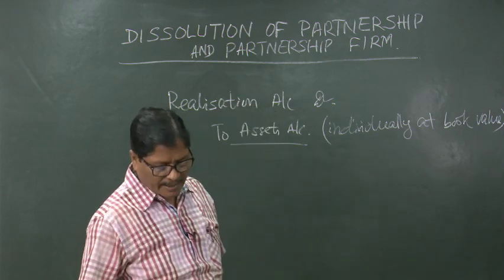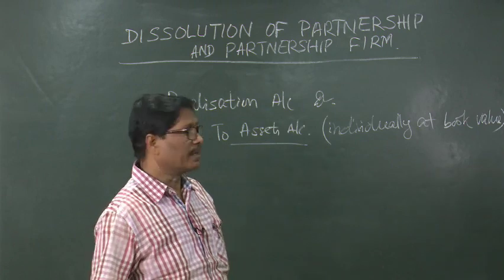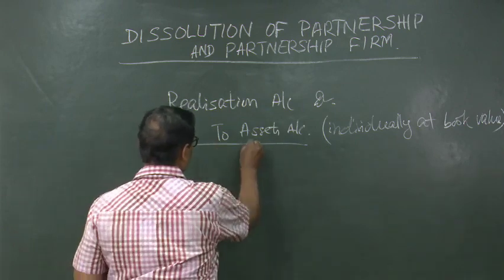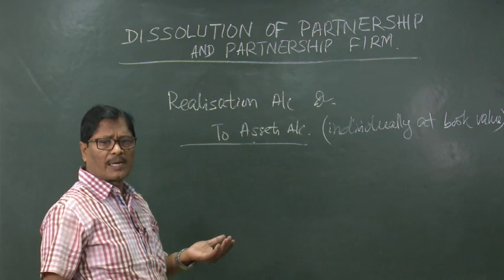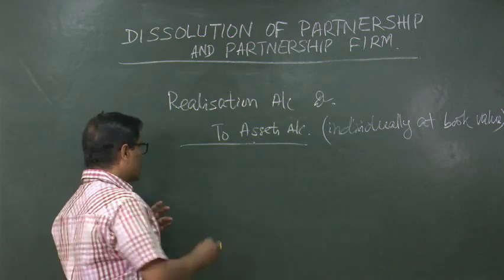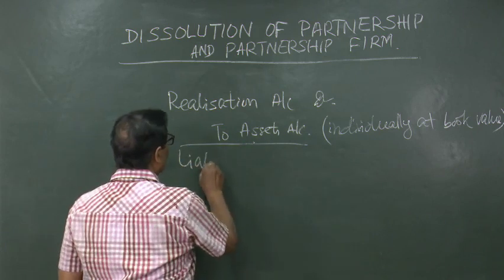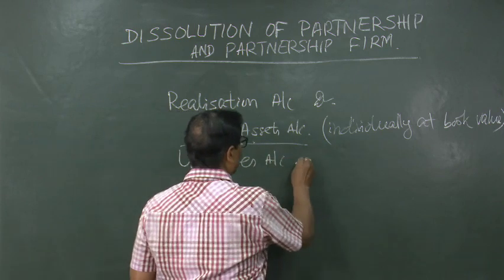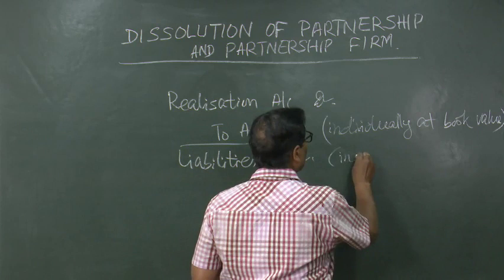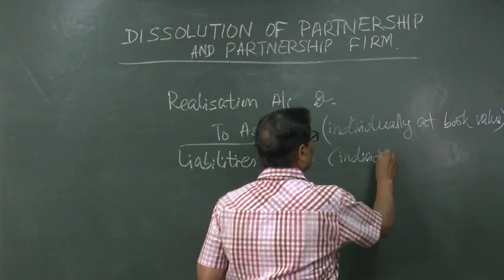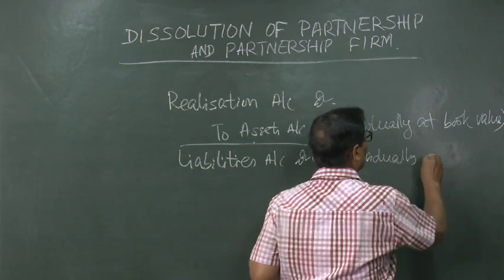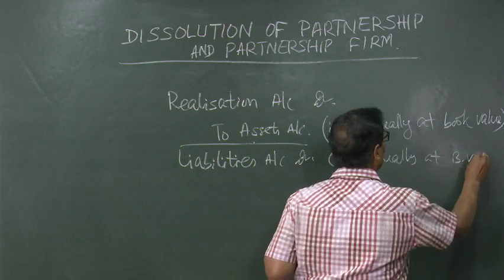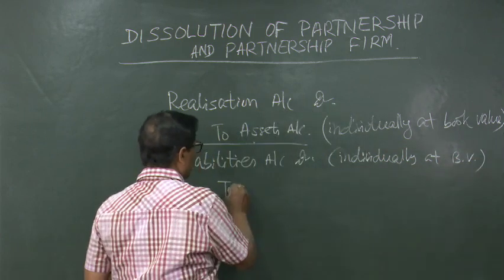Now, the second entry is for transferring the liabilities. As you know, the liabilities accounts are showing credit balances. To close them, liabilities account debited, again individually at book value, to realization account.